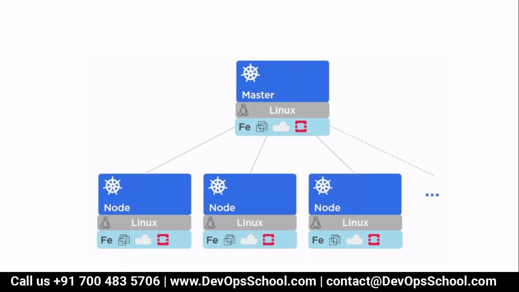And node also, as per the image, is in Linux, but node can be Windows 2019 plus also, because I told you Docker is supported with Windows 2019 plus. So this image has to be changed. Node can be Linux or Windows 2019 plus also, but master has to be Linux alone.